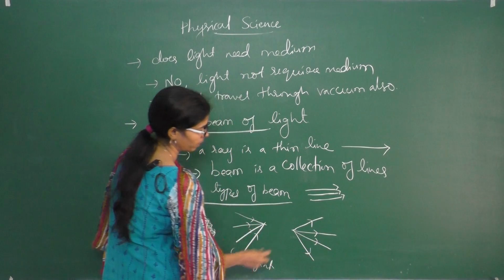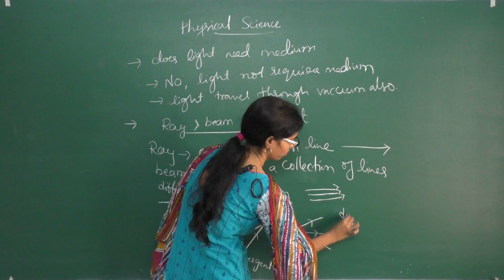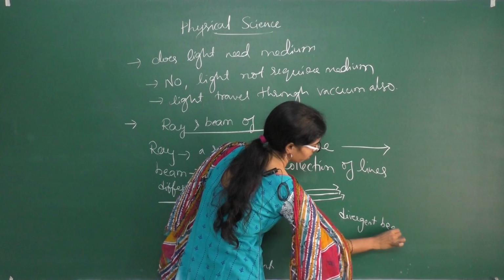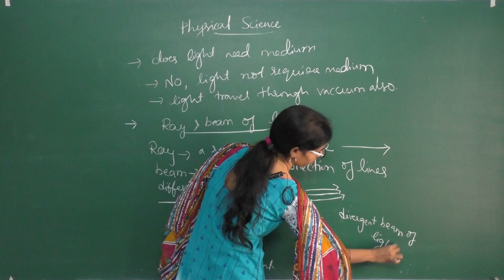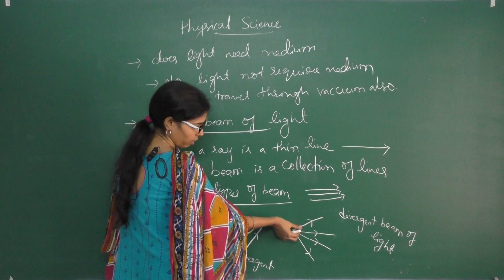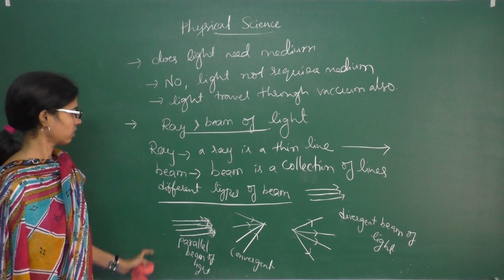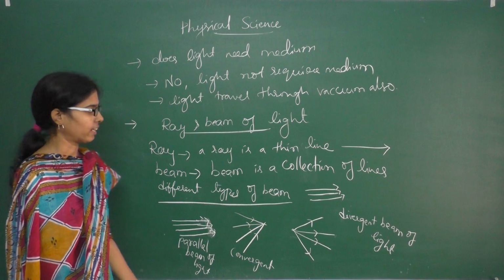These are divergent beams of light. Divergent beam of light means the lines move away from a point. These are the different types of beams of light. So, a ray is a single line and a beam of light is a collection of lines.